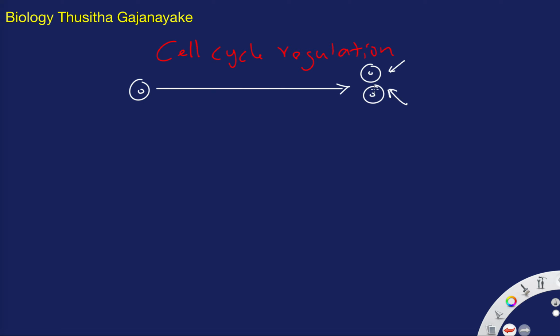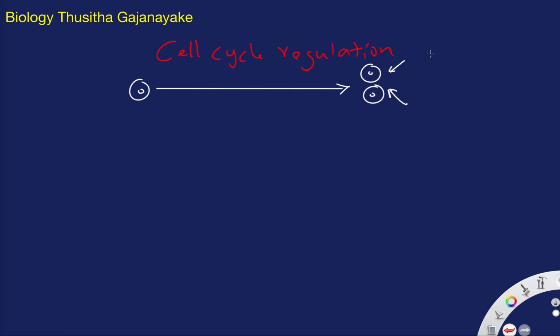Now this is important when we discuss mitosis. Mitosis is the division of the nucleus. So the nucleus divides into two to make identical cells. Why do we need identical cells? We need identical cells for many purposes.